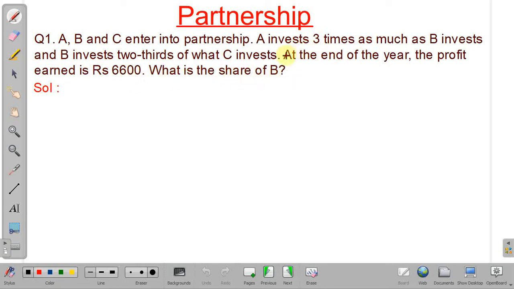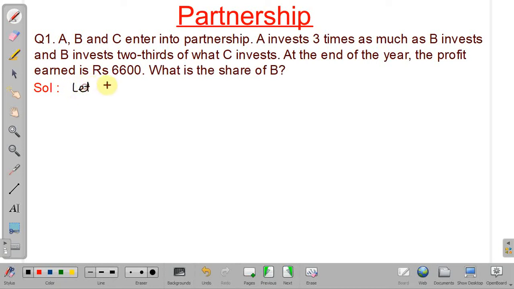See, all partners are investing for 1 year. So profit will be shared based on their investment. So this is a type of simple partnership. This problem is on simple partnership. So we have to calculate the profit based on their capital investment. Here, as B is linked with C, B invests two-thirds of what C invests. So we will assume capital of C as rupees X.